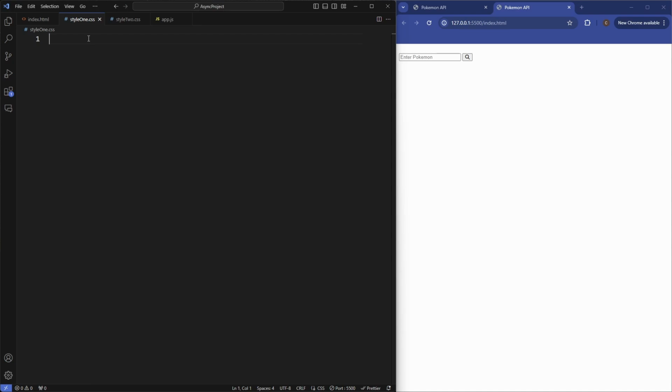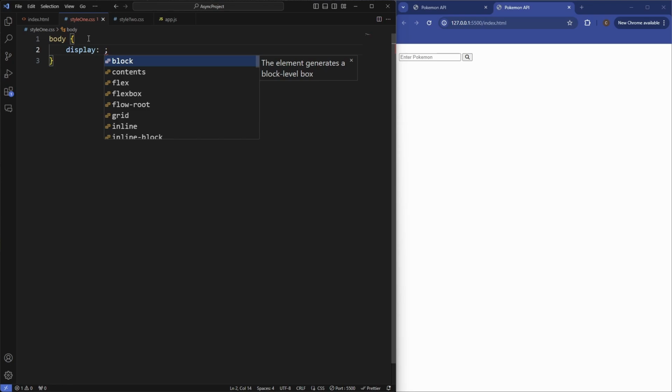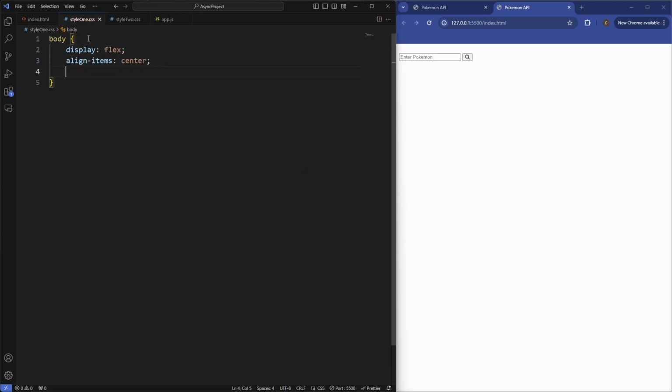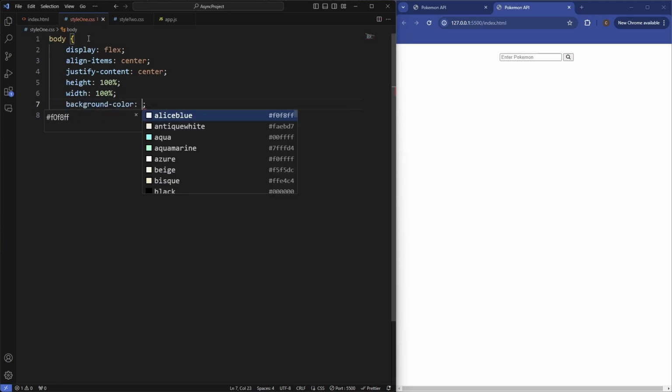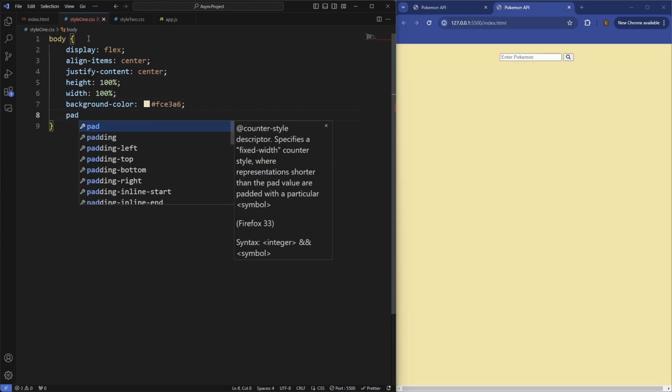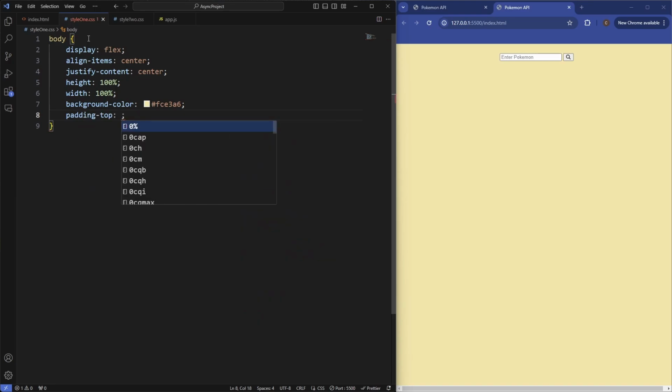So first we're just going to grab the body, and this is just going to center our Pokedex. So display flex, align items to the center, justify content to the center, height will be 100%, width will be 100%, and then let's give a background color of this to say FCE386, and then we'll just give a padding top of this. Let's say 20 VH. So you can see now it's centering our Pokedex.